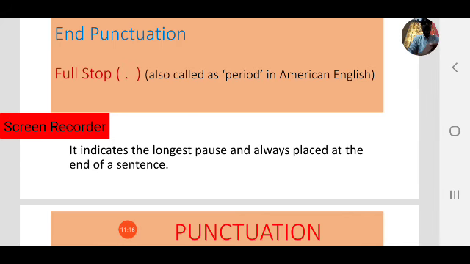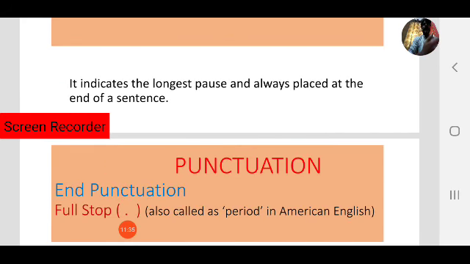You know, a dot is also called a period in American English. Generally in British English we call it a full stop. In American English, we call it a period. It indicates the longest pause and is always placed at the end of the sentence. That's why it is called an end punctuation. We use full stop to indicate the longest pause, always placed at the end of a sentence.